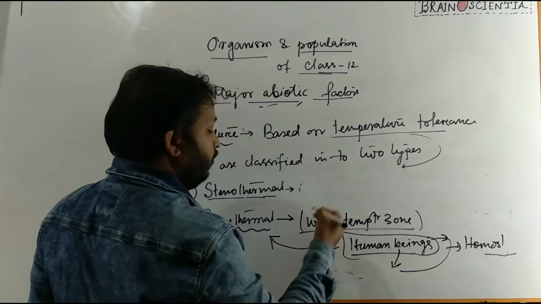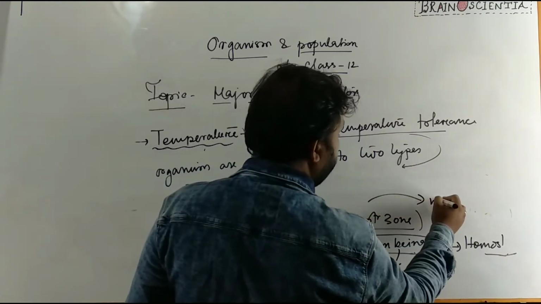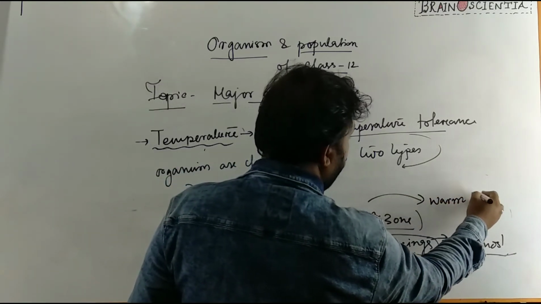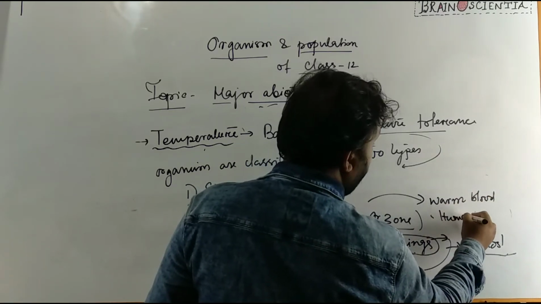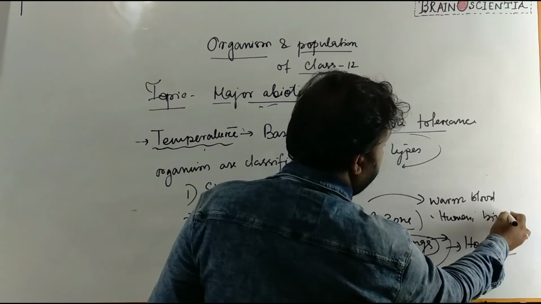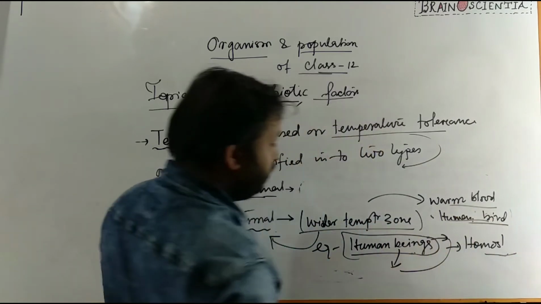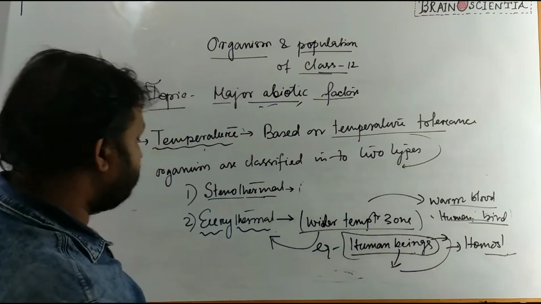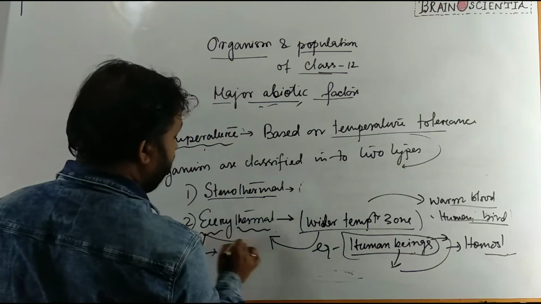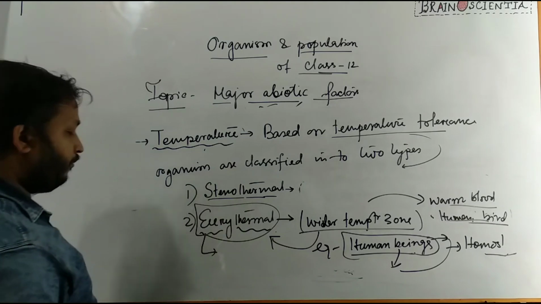Okay, as well as the maximum of the warm-blooded animals. Not all warm-blooded animals, human as well as bird. Not all birds. Okay, these are able to survive in a wider temperature zone. So this kind of animals are called eurythermal organisms.